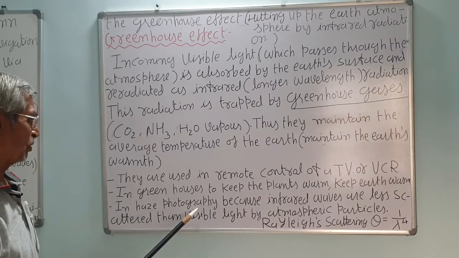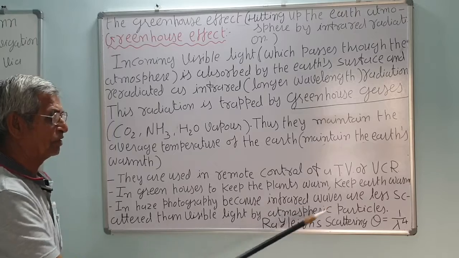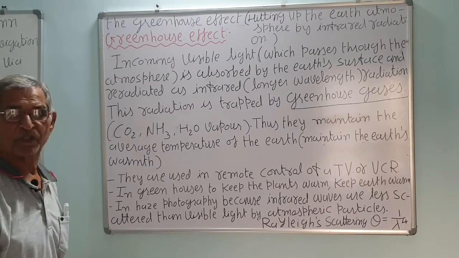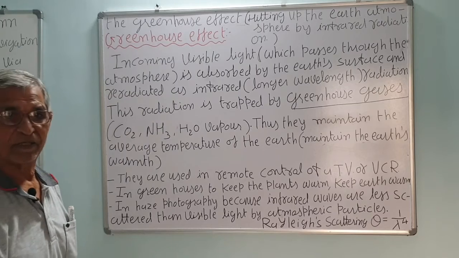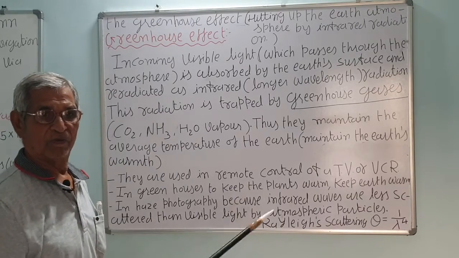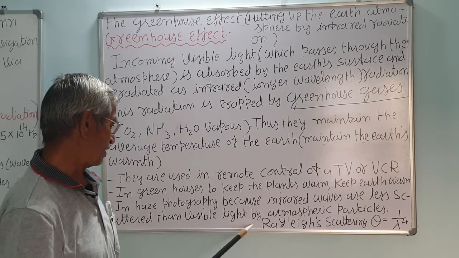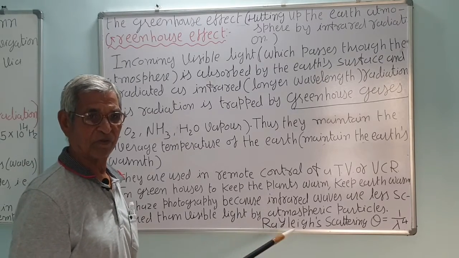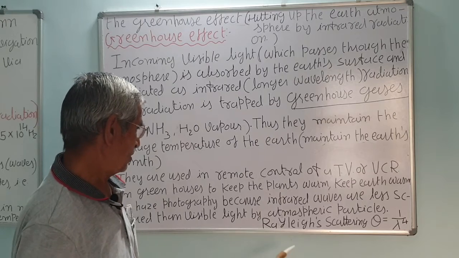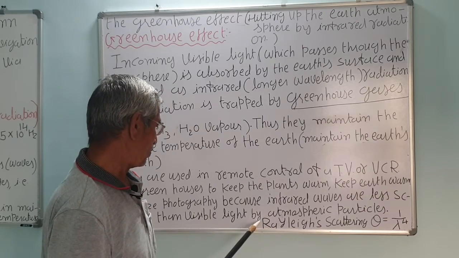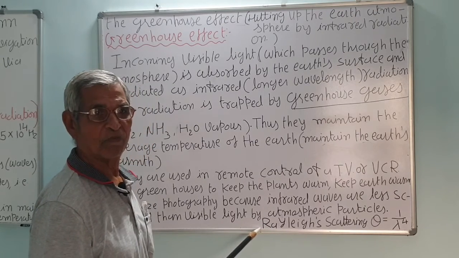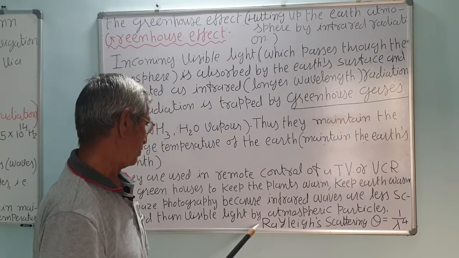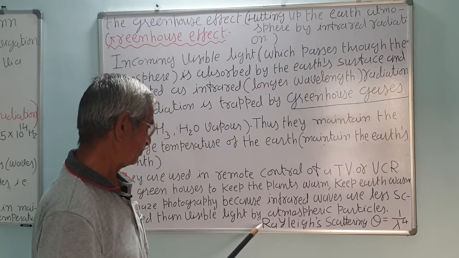In haze photography, infrared waves are less scattered than visible light, because infrared rays have a longer wavelength. They are the longest waves, just below the visible light, below the red. So it has a longer wavelength than the red, and more than double the wavelength of the violet.